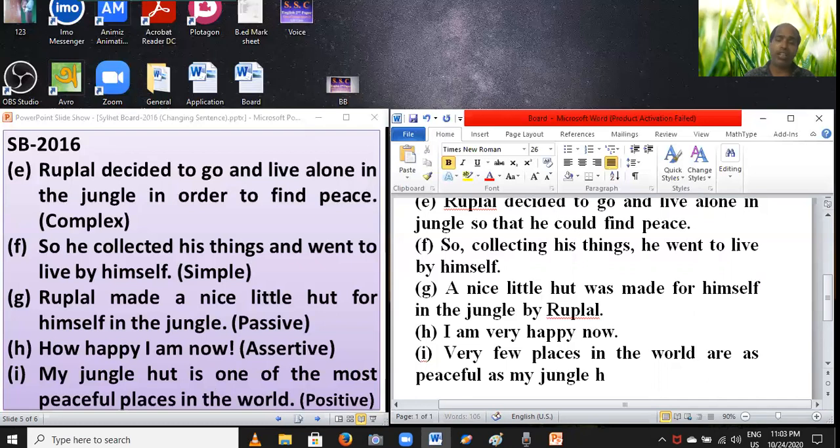Students, notice carefully: very few places in the world are as peaceful as my jungle heart. In this way, by using this formula, you can change one of the plus adjective 3 into positive. While changing into positive, you have to use very few dot dot as plus adjective 1 plus as.